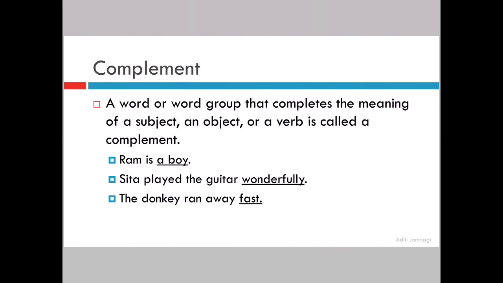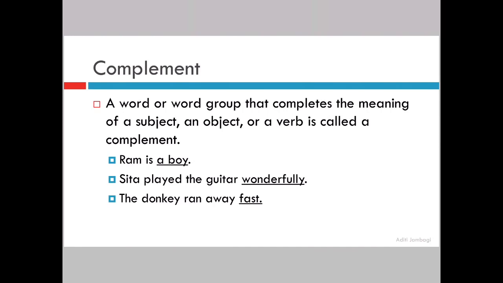A word or word group that completes the meaning of a subject, an object or a verb is called a complement. Okay. First of all, let us understand what is the sentence structure in the English language. It is subject plus verb and then it will be plus object or complement, or both also it can be. Now, how will you know whether it is an object or a complement? Let us take two examples. One is there in the slide, one is not there. So parallelly you write it down, then I can explain better. Ram is a boy, okay? And you take another example, you write Ram has a ball.